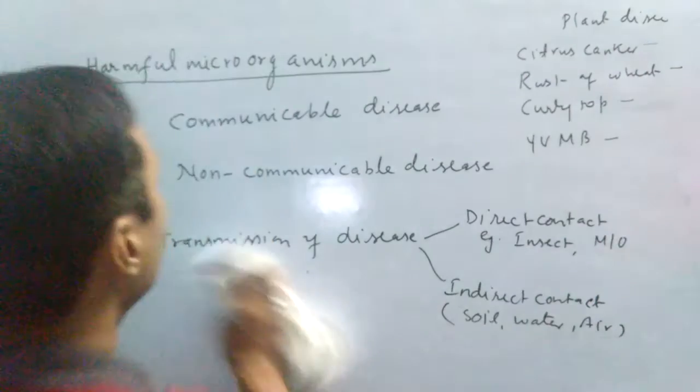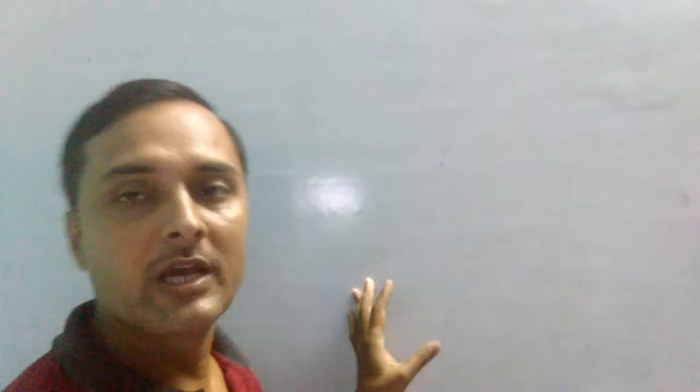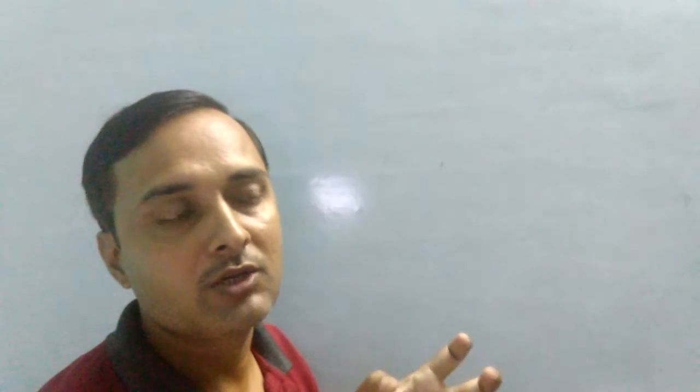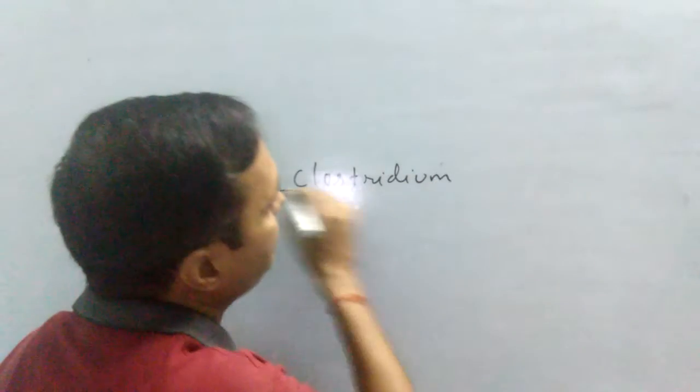Come to the next, food poisoning and food preservation. The spoilage of the food through the action of various harmful microorganisms is known as food poisoning. Once again, what do you mean by food poisoning? The spoilage of the food due to the action of various microbes, where these microbes produce toxins in the food, is known as food poisoning. The most common food poisoning is caused by Clostridium, a kind of bacterium.